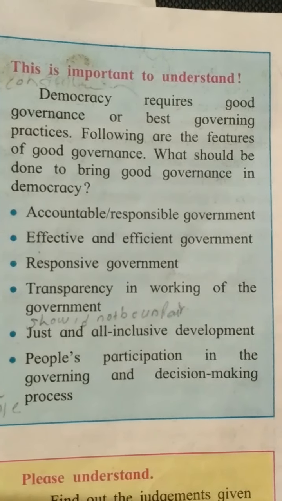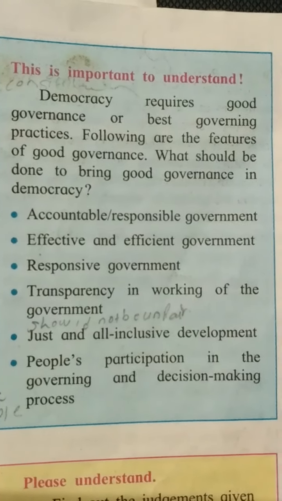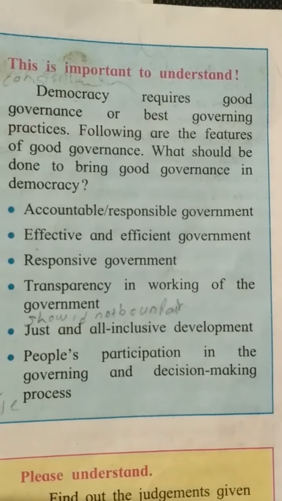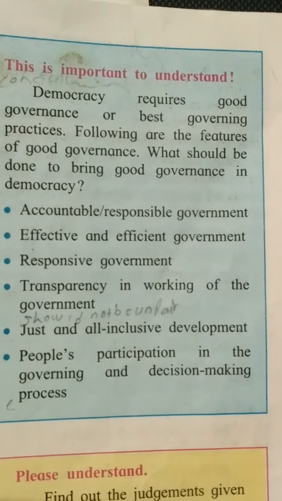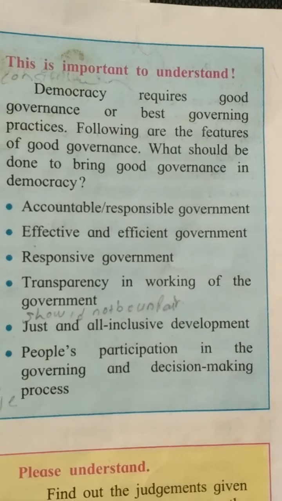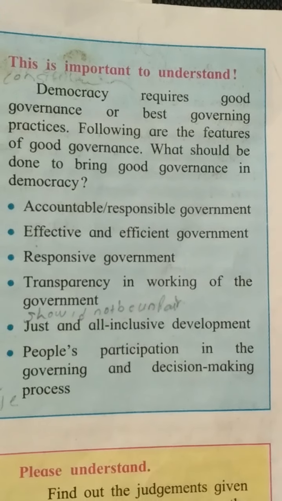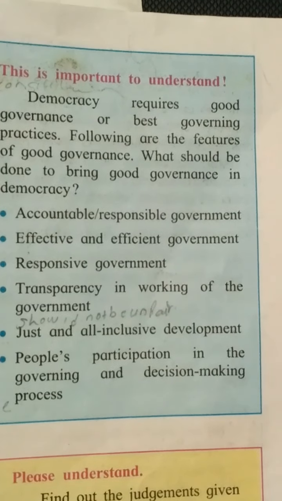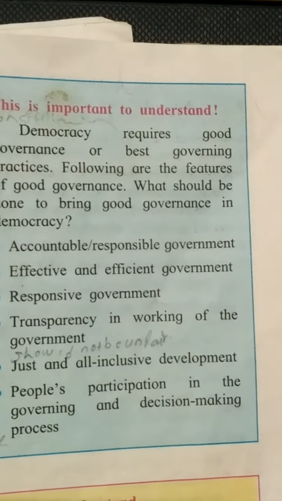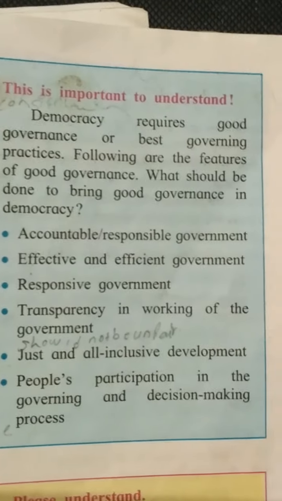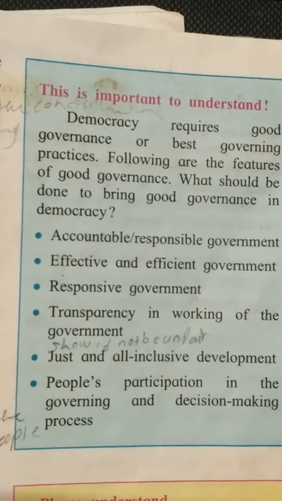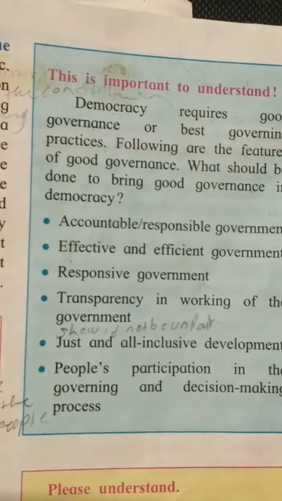The next point is responsive government. From the above example, again I can say that the government has taken responsibility for the people, that the coronavirus should not spread in India, and therefore we can say that the Modi government is a responsive government.